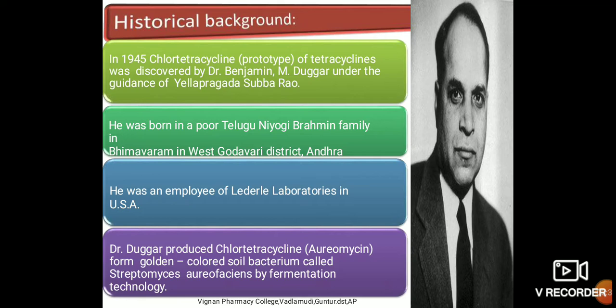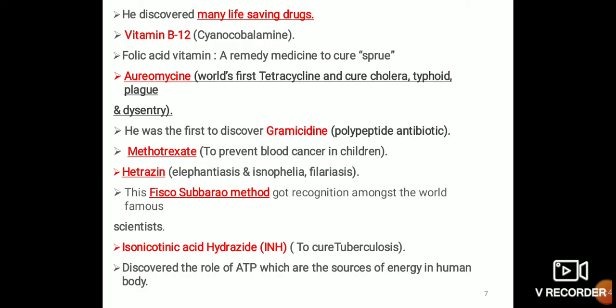So chlortetracycline was discovered first, from a soil bacterium by fermentation technology. He discovered many life-saving drugs: vitamin B12, folic acid vitamins, a remedy to cure sprue, and Aureomycin, the world's first tetracycline, which cured cholera, typhoid, plague, and dysentery.